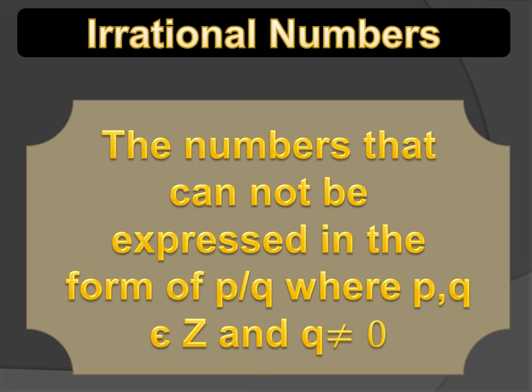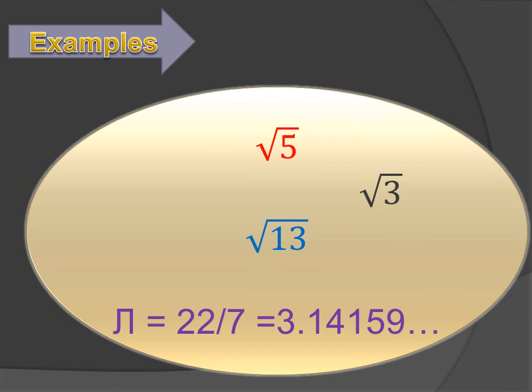Two conditions are here. Both these numbers p and q must belong to integers and denominator should not be 0. Here are some examples of irrational numbers, which are under root 5, under root 3 and under root 13. All these are examples of irrational numbers because these numbers cannot be expressed in the form of a fraction.